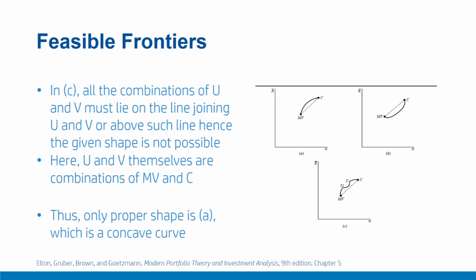So the straight line joining these U and V points will be one extreme set of portfolios with the highest risk. And therefore, the shape of the curve joining U and V can only be at max or at best a straight line or a concave curve, not this kind of convex curve as we have discussed. And therefore, this figure C is also not a possibility.